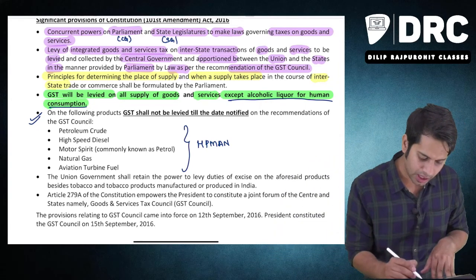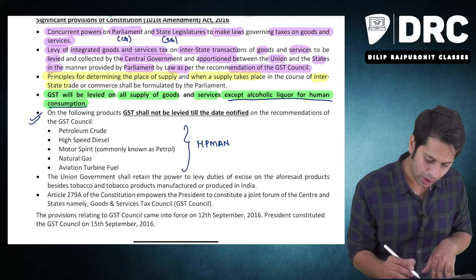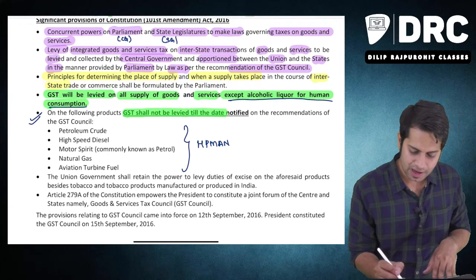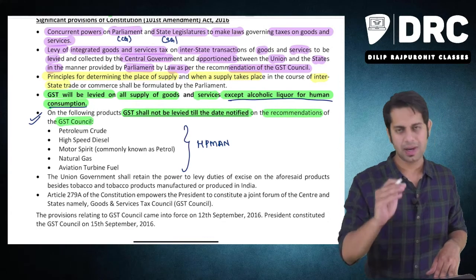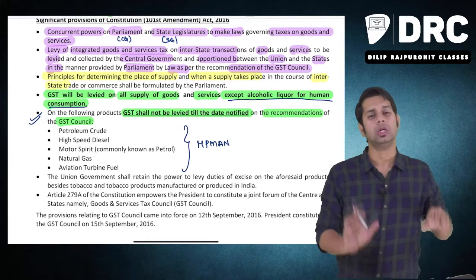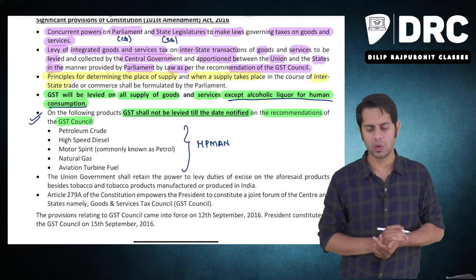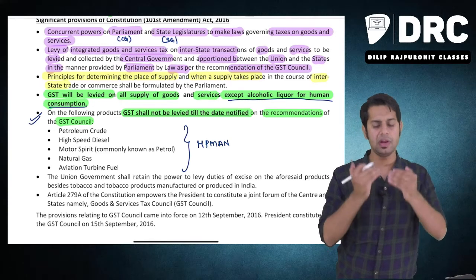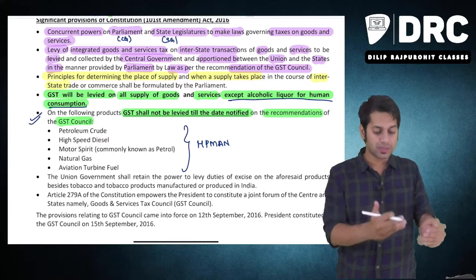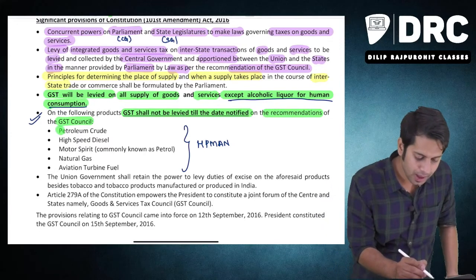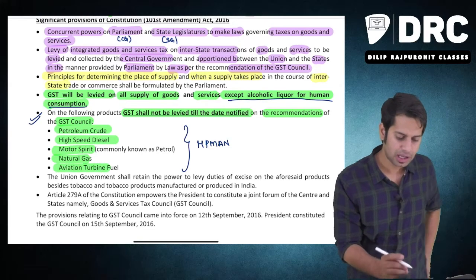On the following products, GST shall not be levied till the date notified by the government on the recommendation of the council. The GST Council will recommend a date to the government. From that date only GST will be levied on these products. Which are these products? Petroleum crude, high speed diesel, motor spirit, natural gas and aviation turbine fuel.